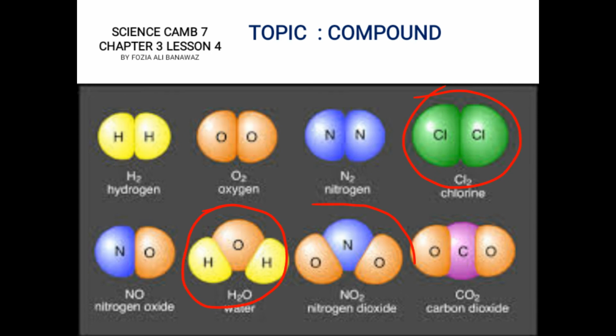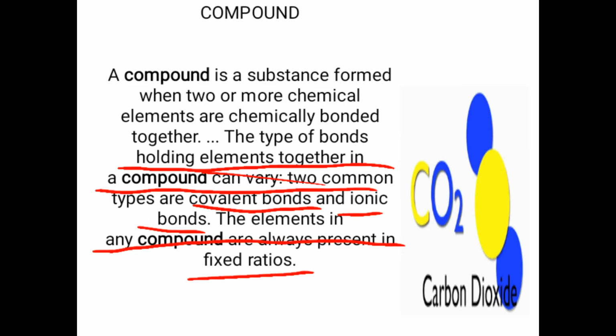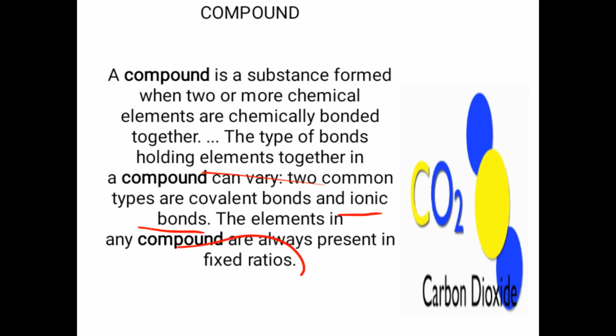Similarly, in a unit molecule of nitrogen dioxide, two oxygen atoms are combined with one nitrogen atom. Carbon dioxide is also a compound in which two oxygen atoms are chemically bonded to one carbon atom. So the condition to form a compound is the mixing of elements in a fixed ratio.